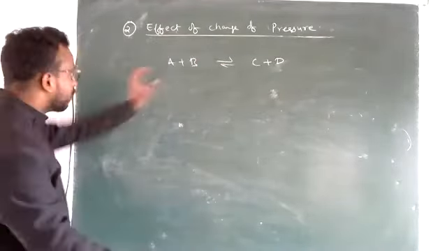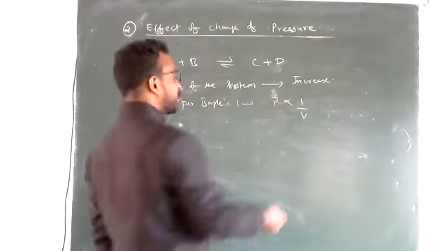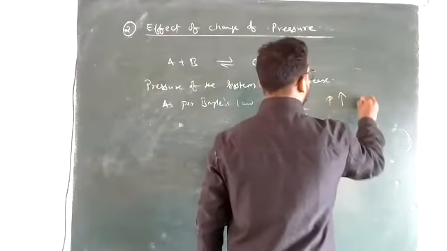So if I am increasing the pressure of the system, let's suppose I am increasing it. Okay, now we all know as per Boyle's law, we have already studied, pressure is inversely proportional to volume, right? So whenever pressure increases, volume decreases.